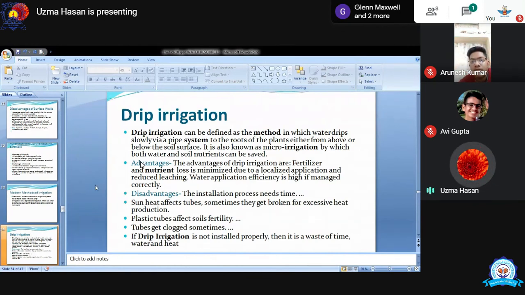But if we will give the drip irrigation to our field, तो हमारा फर्टिलाइजर जहां डाला है वहीं पड़ा रहेगा, ह्यूमस जहां पर है वहीं पर यूज होगा, because we are directly giving the water to the roots of the plant and the water is unnecessarily not flowing on the surface of the field.